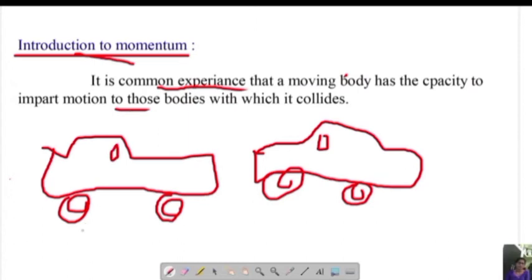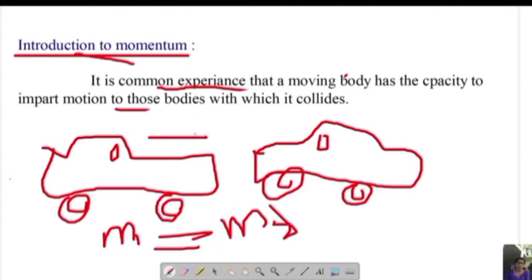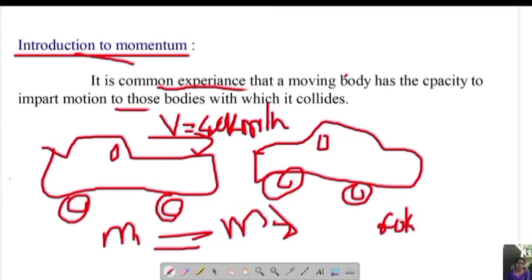And here the mass is the same. Let me call this car having mass m1 equal to mass m2. But this car is moving with a velocity of 40 kilometers per hour, and the opposite car is moving with a certain velocity, 60 kilometers per hour. Okay, the mass is the same, but the velocity is different.